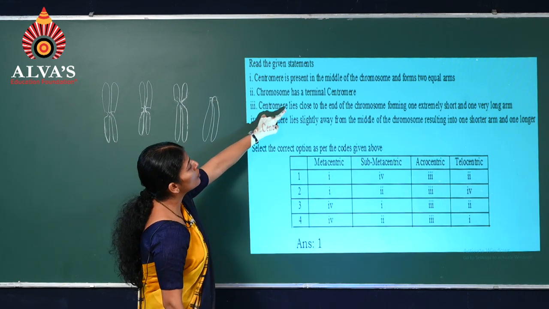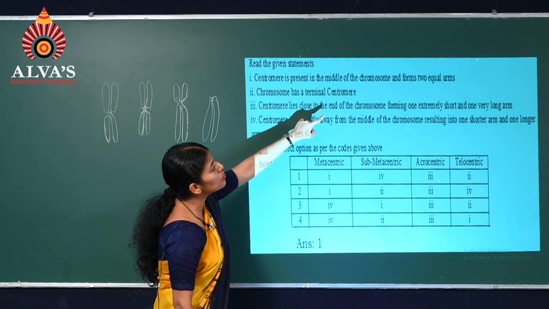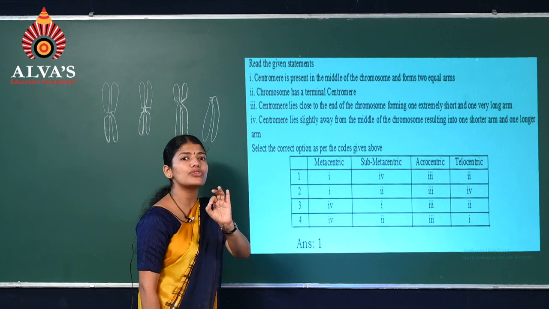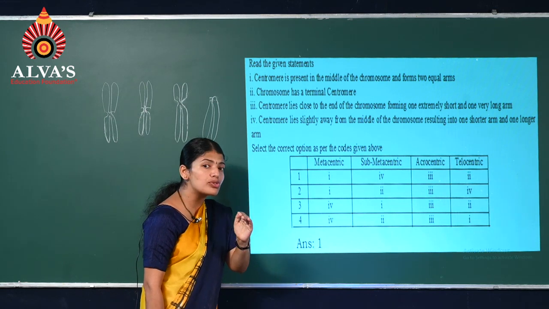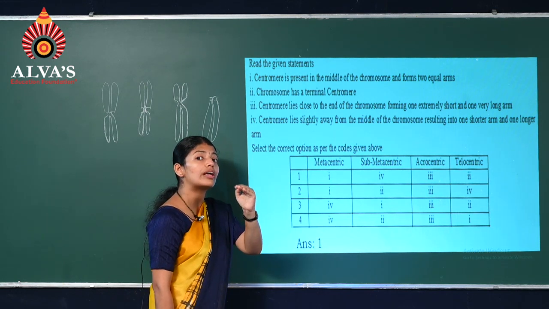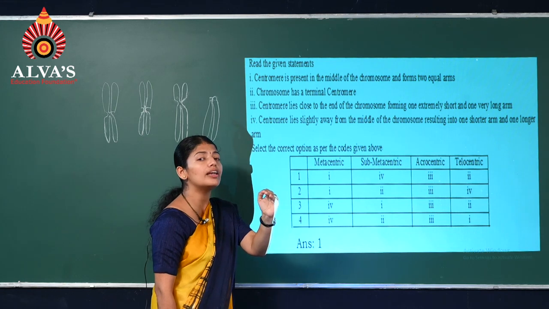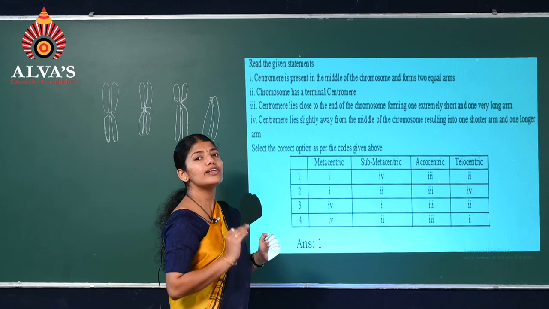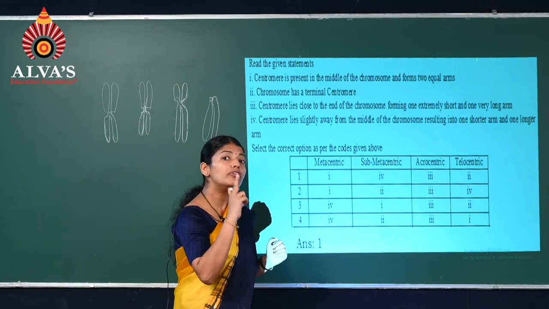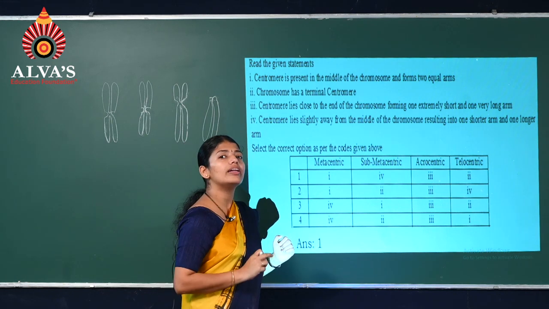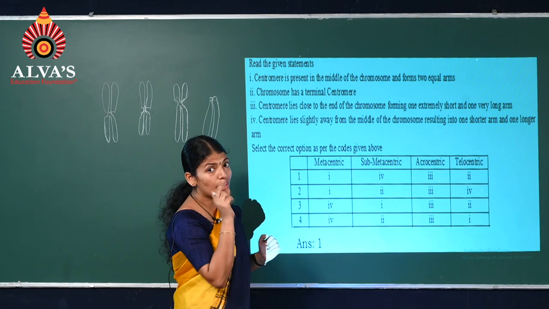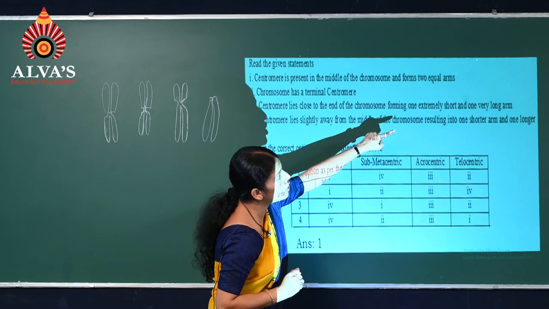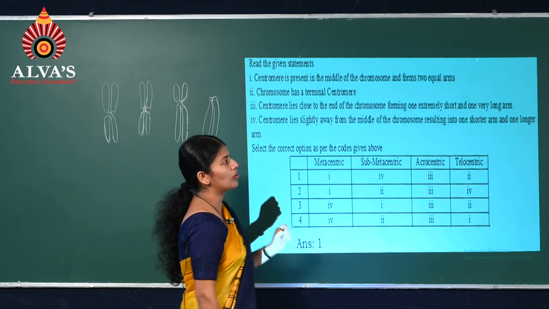Next, centromere lies close to the end. Which is this type? Acrocentric. In the acrocentric, the centromere is not exactly at the end but close to the end. So how will be the size of the arms? One arm will be long, another a short one. There is a huge difference in their lengths: one extremely short, the other very long.